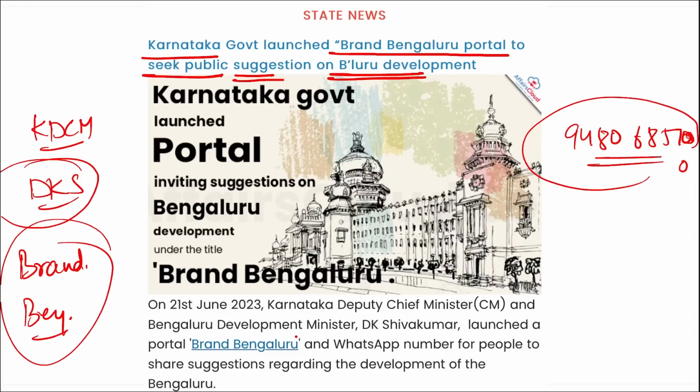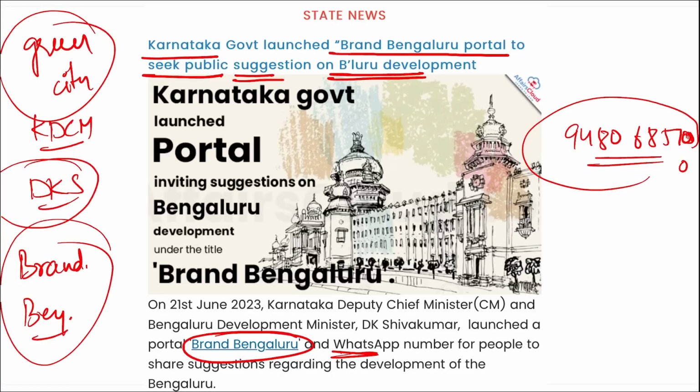Correct? So this Brand Bengaluru was launched by the Karnataka government, and the Deputy Chief Minister of Karnataka has launched this portal, that is Brand Bengaluru portal, as well as a WhatsApp number. Right? What is the main aim here? Why was this launched? This was launched to turn Bangalore into a green city. Right? This is the main aim here. Correct? Who is the Chief Minister? Siddaramaiah. Who is the Governor? Thawarchand Gehlot. Capital is Bangalore.